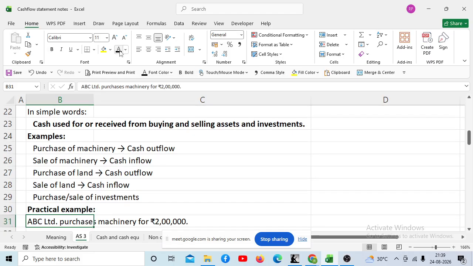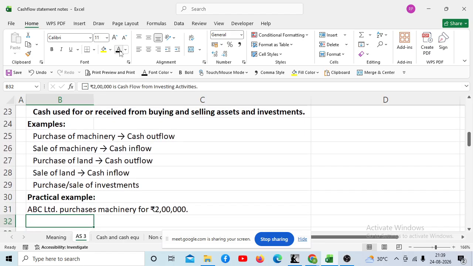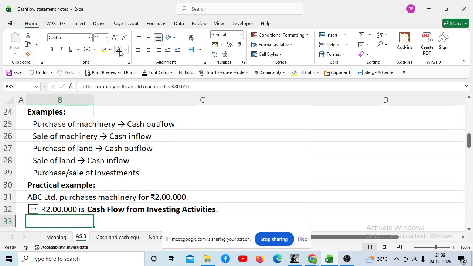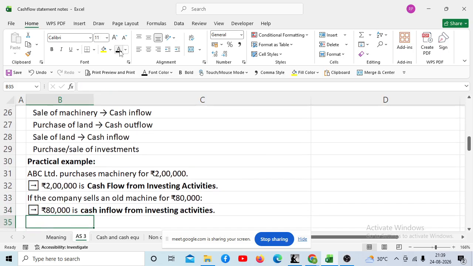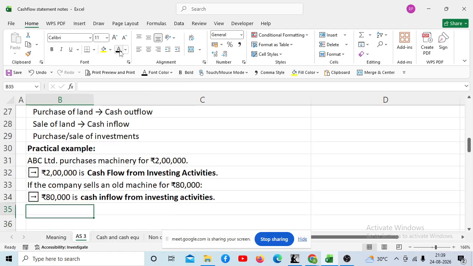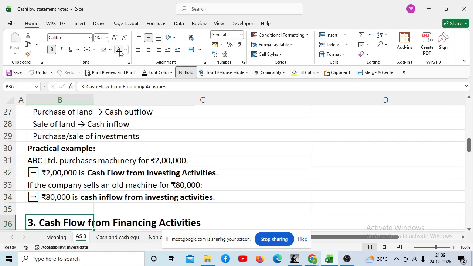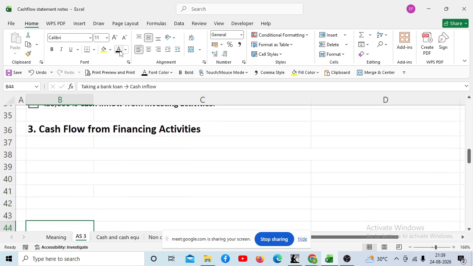Okay. Like say, practical example, ABC Limited purchases machinery for rupees 2 lakh. So 2 lakh is cash flow from investing activities. Okay. If the company sells the old machine for 80,000, so this 80,000 is also cash inflow from investing activities. Cash flow from investing activity. Any doubt? No. Okay. The third activity, just write down the heading.